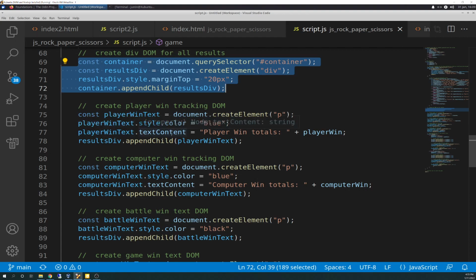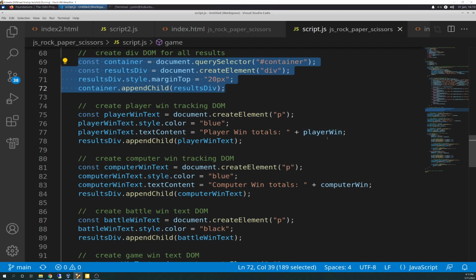So this right here is a string, sorry, the playerWinText textContent. It's going to say player win totals, space, and then the variable playerWin. If you remember from previously, this was an iterated variable, and we kept that code alive.